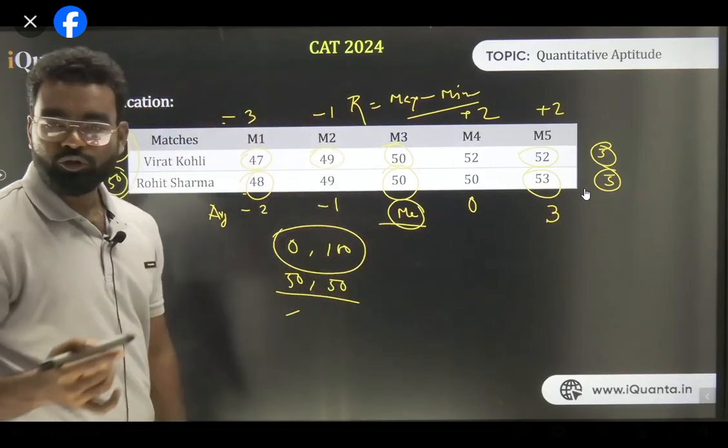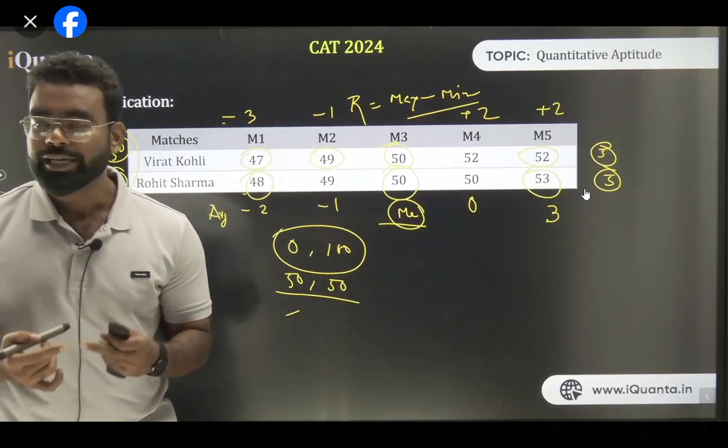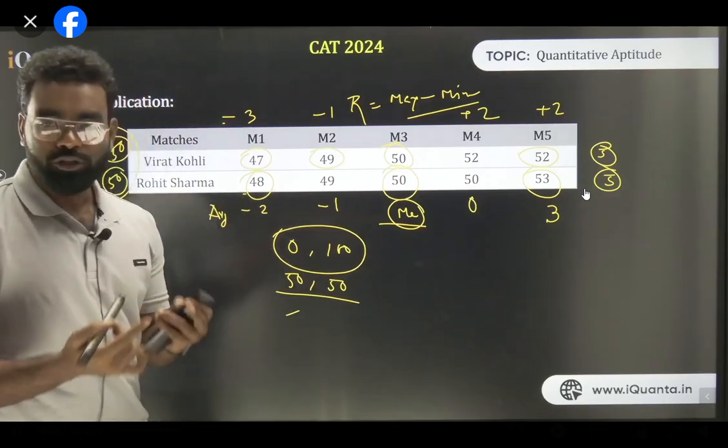Now if you add the deviations, it also gives you 0. So that is the problem. What I need to do is make everything positive. So what I do is square it.